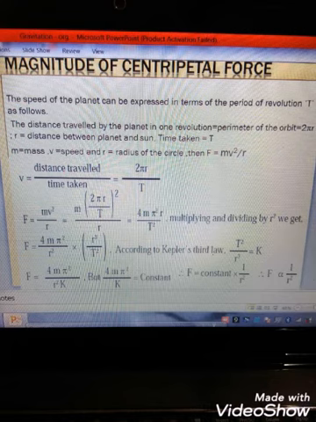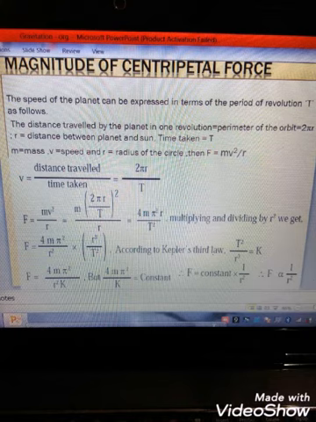Suppose m is the mass of the planet, v is its speed and r is the radius of the circle. Then force acting on the planet F is equal to mv²/r. As we know, speed is equal to distance travelled upon time taken. It becomes v = 2πr/T.